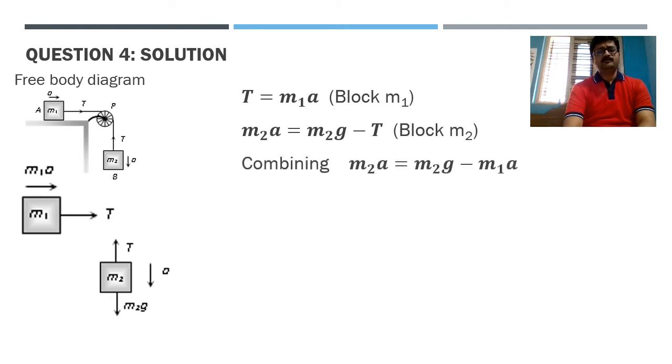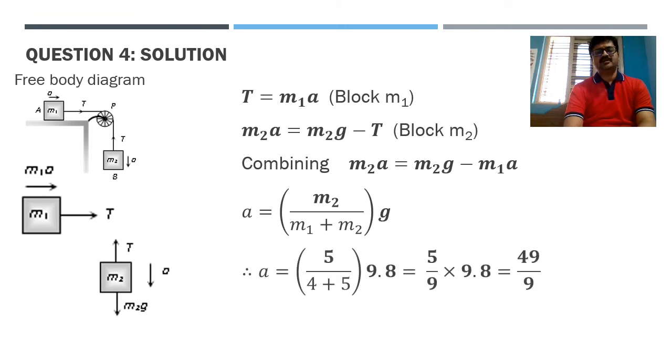Right? Then combining or comparing these two, we can very easily write that m2 into a is equal to m2 into g minus m1 into a. So accordingly I will get acceleration a is equal to m2 by m1 plus m2, into g. If we substitute the values here, we'll obtain the answer as 5.44 meter per second square. So this is the approach that we have to adopt. I suppose this is clear. Fine. Okay, now let's move to the fifth question.